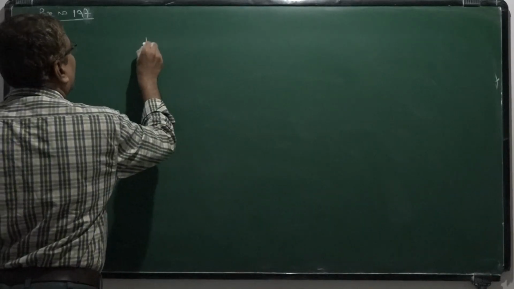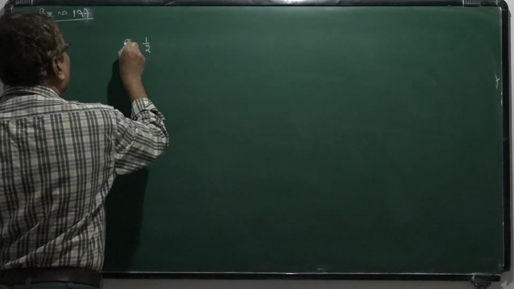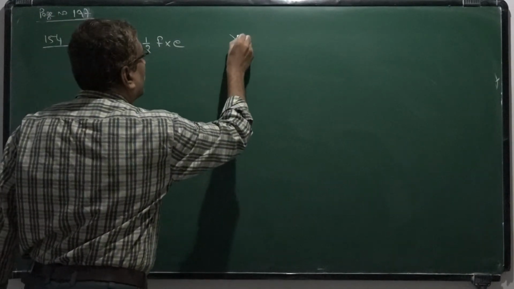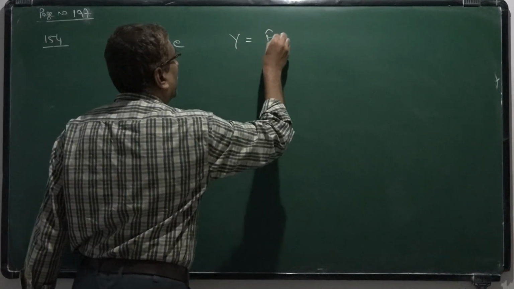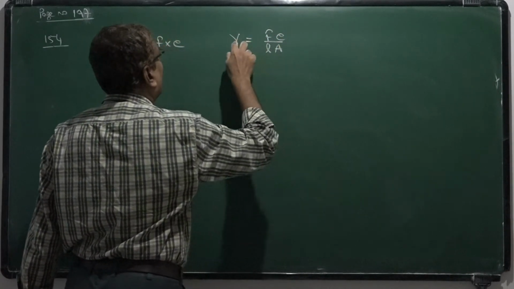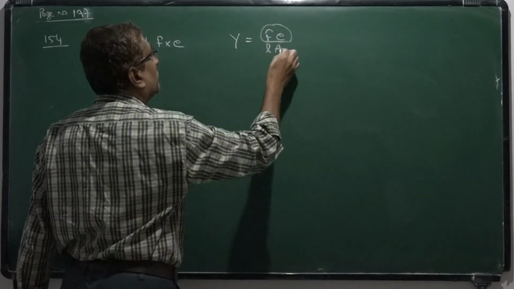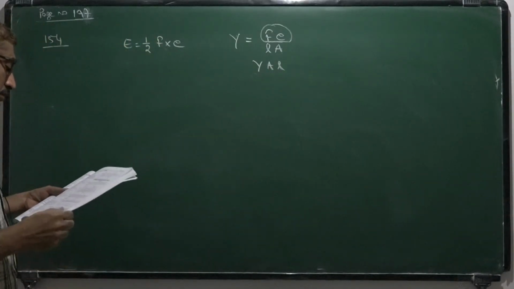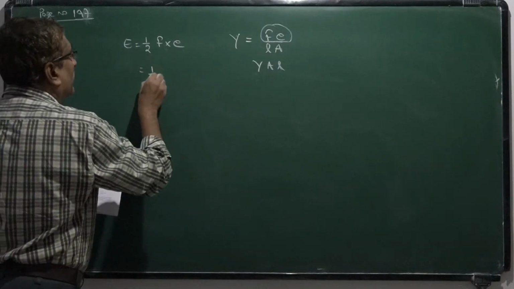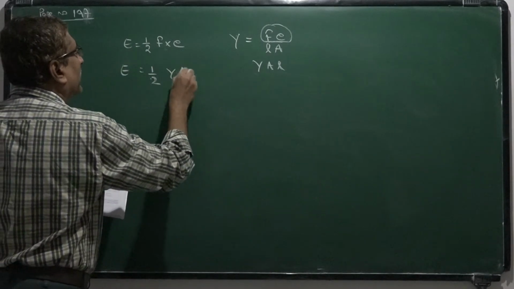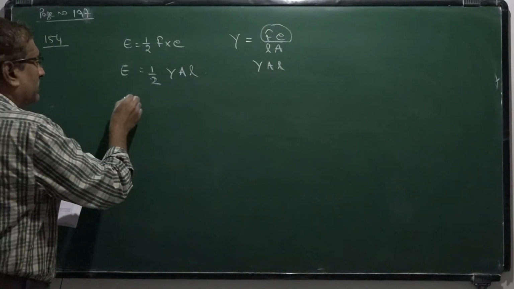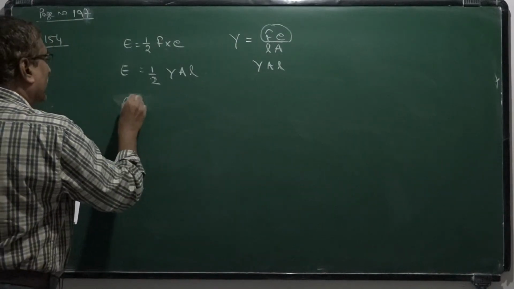Now we have a relation like this. We have the strain energy given as half F into e, where U or E is equal to half F e. But for Young's modulus, we have this relation Y equals F l by e A. So from this we can write F equals Y e A by l. So we can substitute here. So energy is given as half Y e squared A by l. Now all these factors are given, Y is what we have to calculate. Given energy is 20 joule,